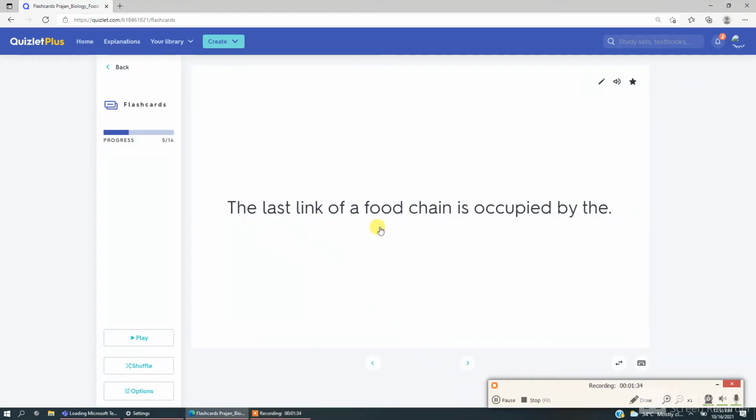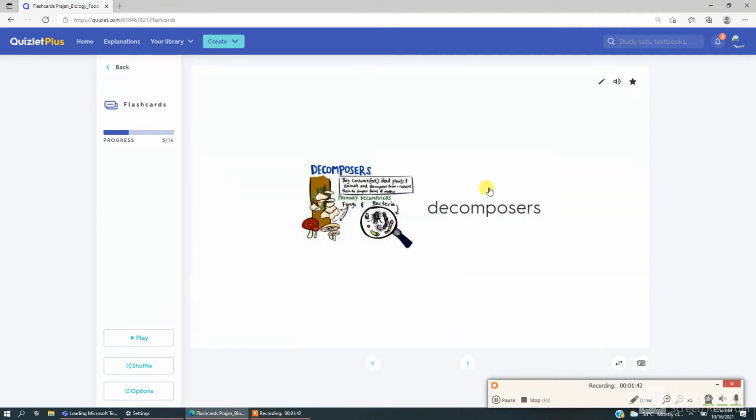The last link in the food chain is occupied by the... We know first link in the food chain it's plant. What is the last link in the food chain? It's decomposers.